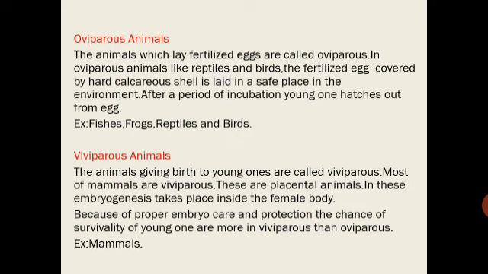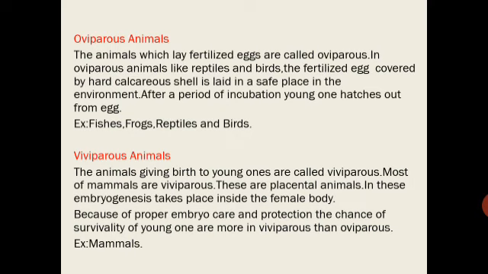So what are oviparous animals? They will lay the fertilized egg. So they are egg laying animals where the young ones will hatch out from the egg. Such animals are called as oviparous. Example, fishes, frogs, reptiles and birds.